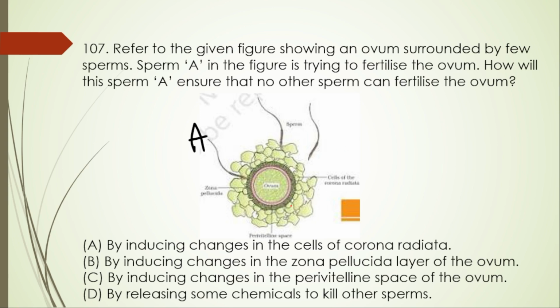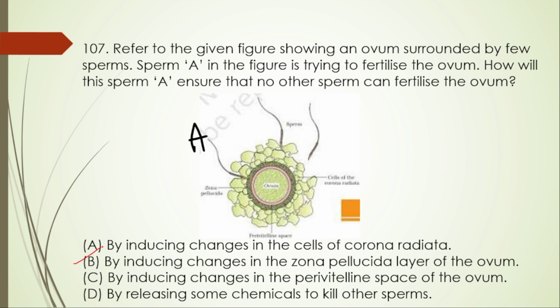A. By inducing changes in the cells of the corona radiata. B. By inducing changes in the zona pellucida layer of the ovum. C. By inducing changes in the perivitelline space of the ovum. And D. By releasing some chemicals to kill other sperms. So here the right option is option B.